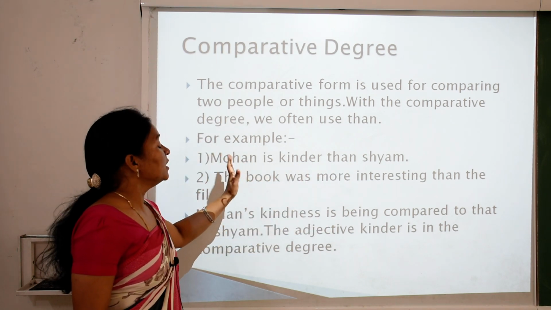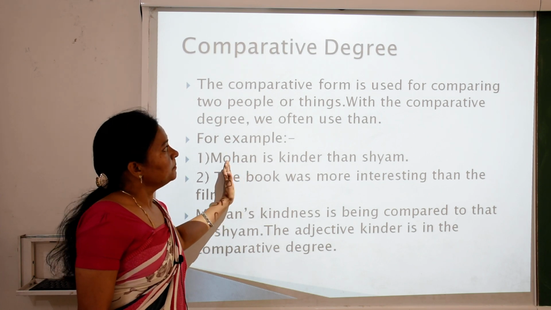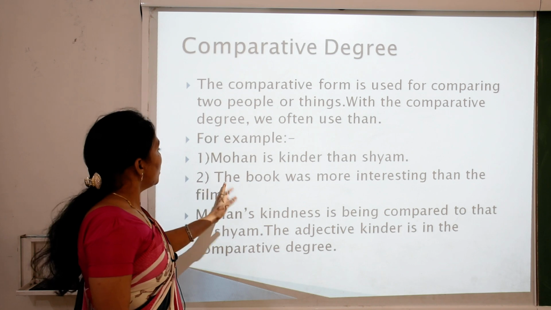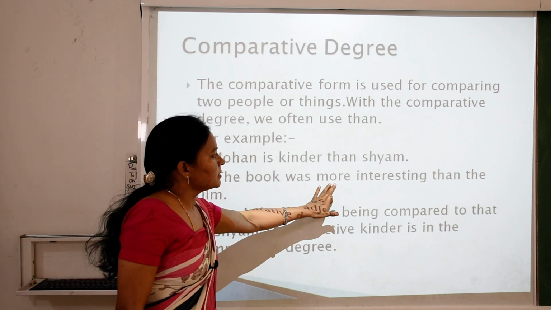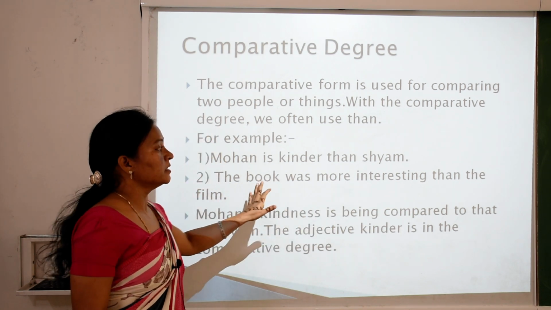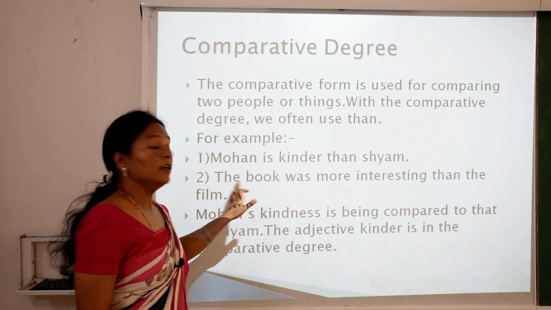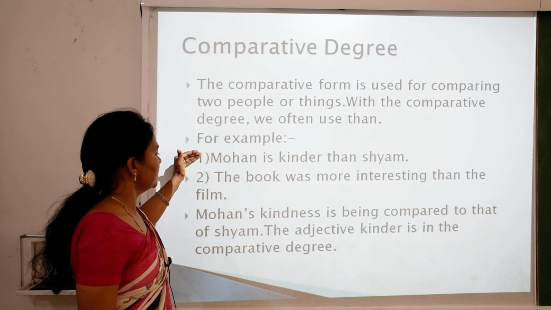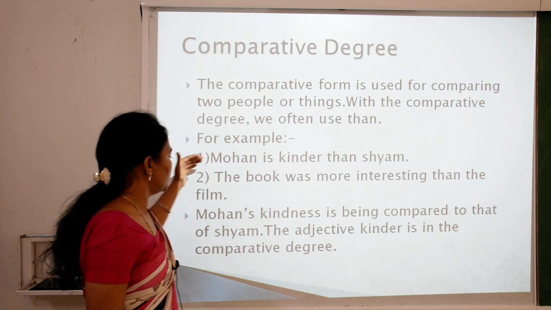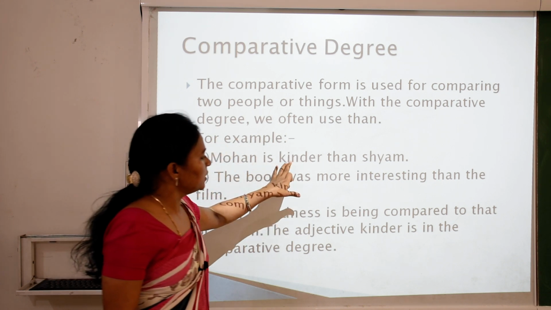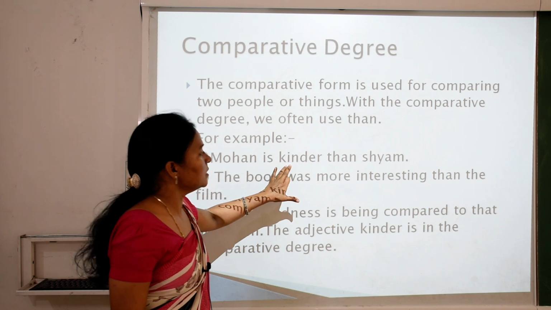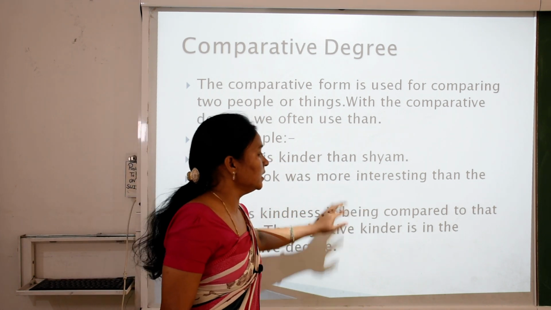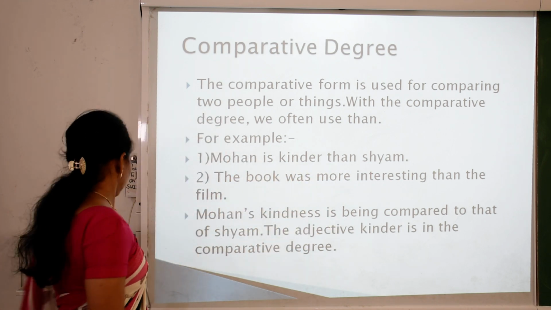So you can see here we are comparing two persons, Mohan and Shyam. The book was more interesting than the film. Here we are comparing the book and the film. So here children, in the first sentence, Mohan's kindness is being compared to that of Shyam. The adjective kinder is in the comparative degree. In the second sentence, more interesting is in the comparative degree.